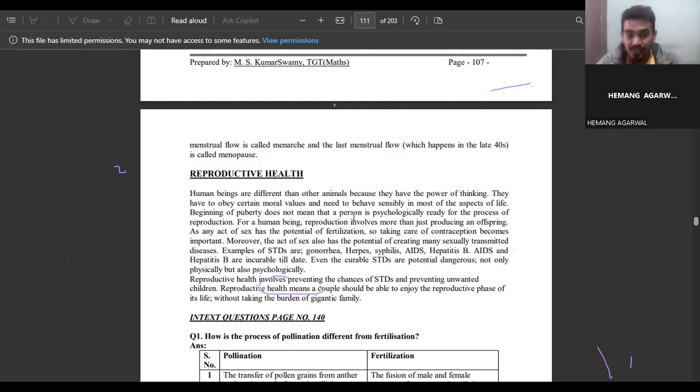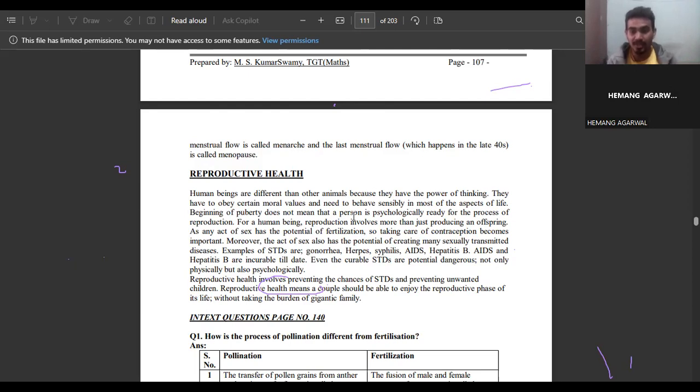Moreover, the act of sex also has the potential of spreading many sexually transmitted diseases. Examples of sexually transmitted diseases are gonorrhea, herpes, syphilis, AIDS, and hepatitis B. AIDS and hepatitis B are incurable till date. So these diseases don't have any cure till date.